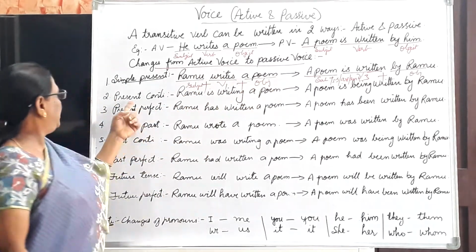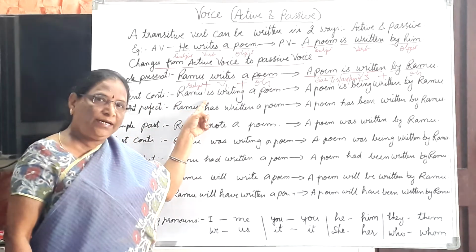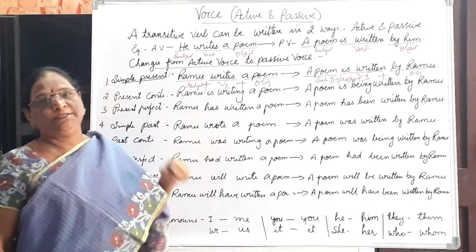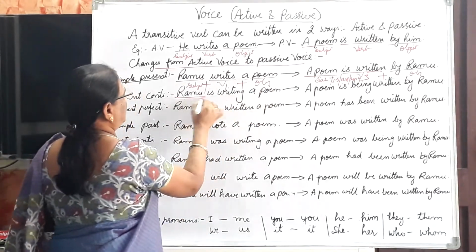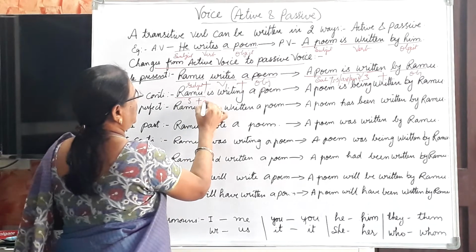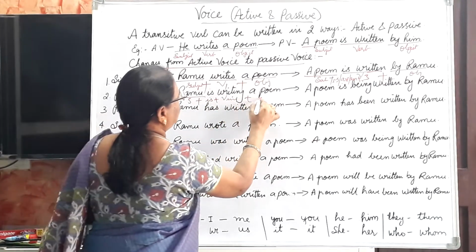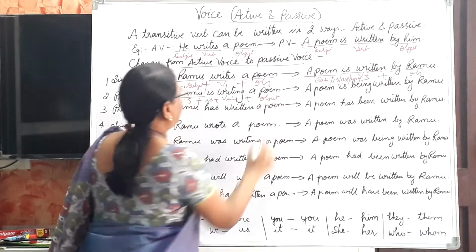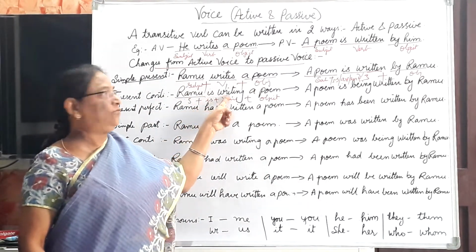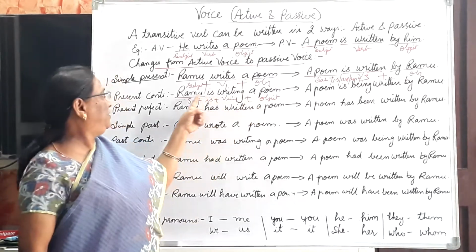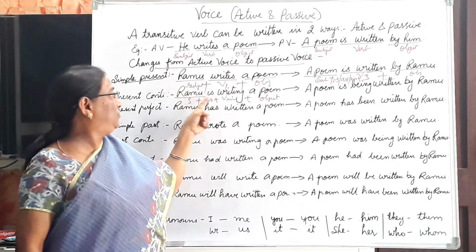And now next is present continuous. When active voice is in present continuous, let us see what happens in passive voice. Ramu is writing a poem. Ramu, this is a subject plus is plus verb ing form plus object. If it is singular we use is, if it is plural we use are.